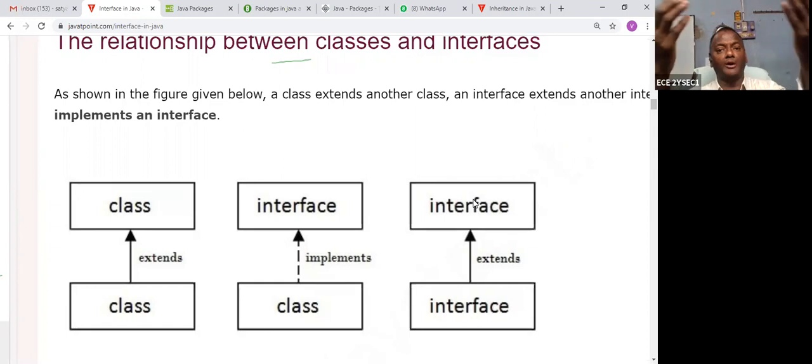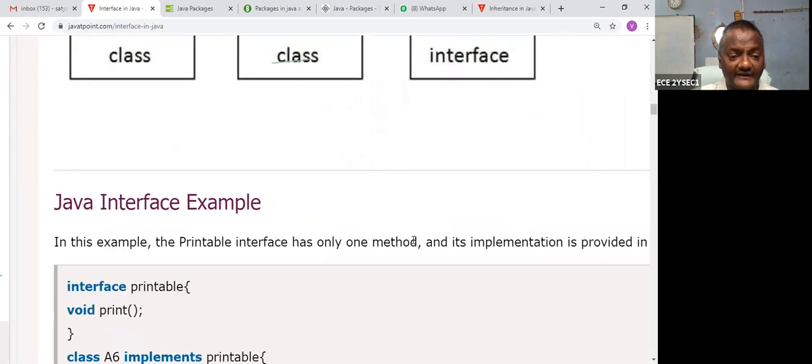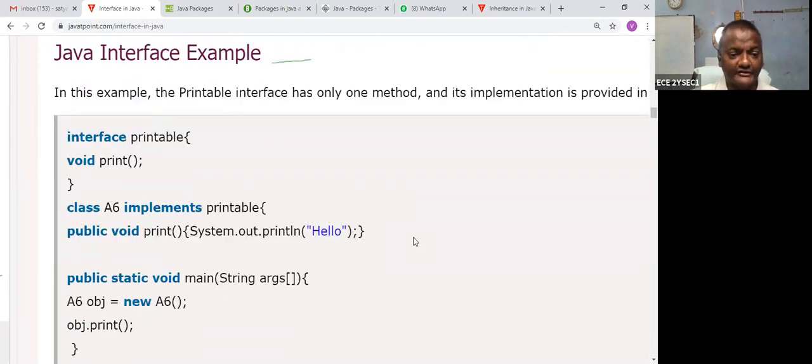Then the body is overridden here, and you find out its function. A method is overridden in the child class, and then its function can be performed. This is very important. So this is the first example.